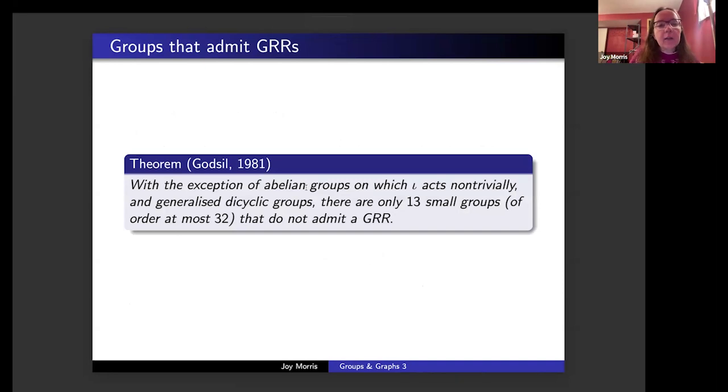In 1981, Godsell was able to use results by a variety of previous researchers to complete the proof and show that with the exception of the abelian groups on which inversion acts non-trivially, so ones that are not elementary abelian, and generalized dicyclic groups, so those can't possibly admit GRRs, but with those exceptions, there are only 13 small groups of order at most 32 that don't admit a GRR.